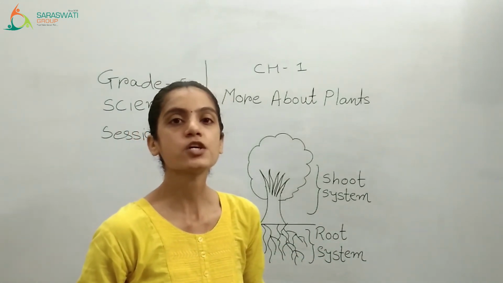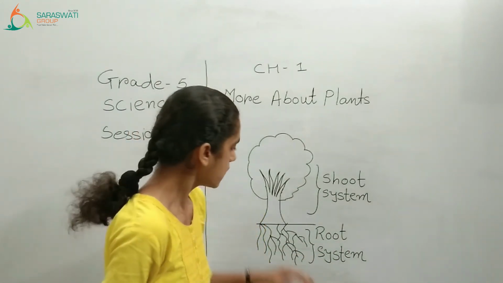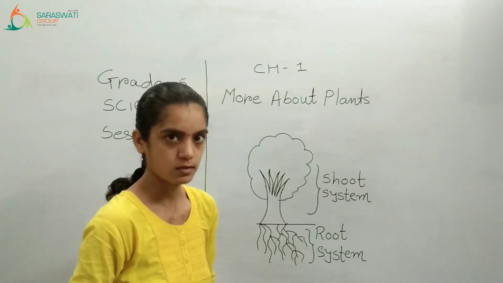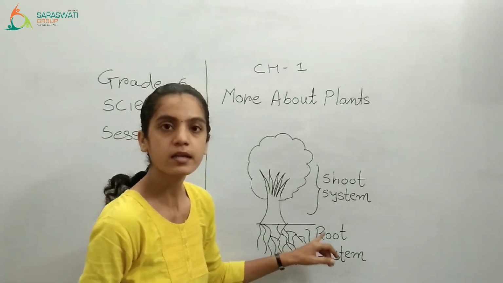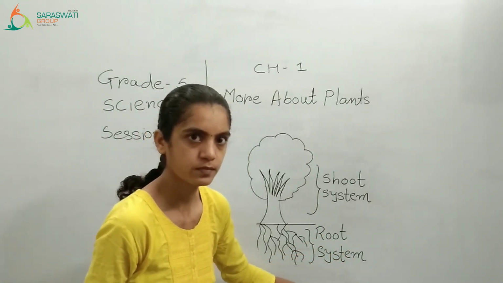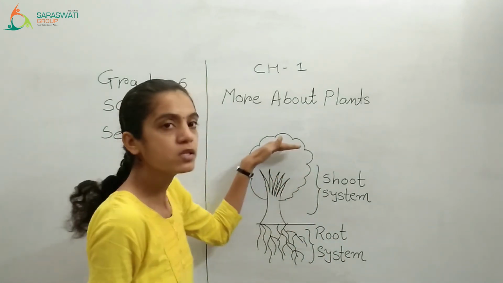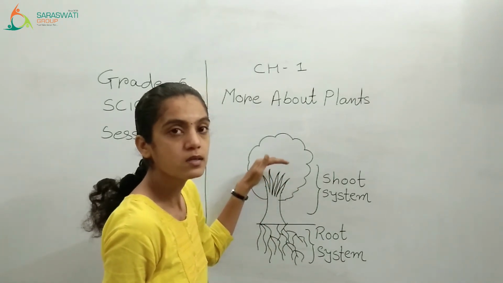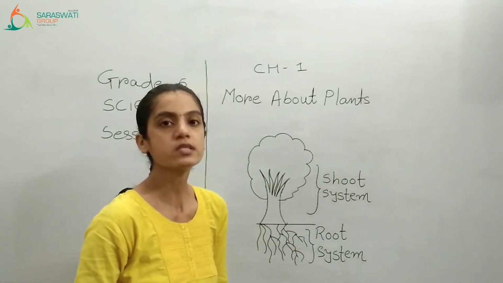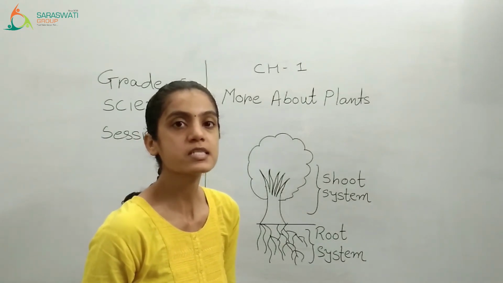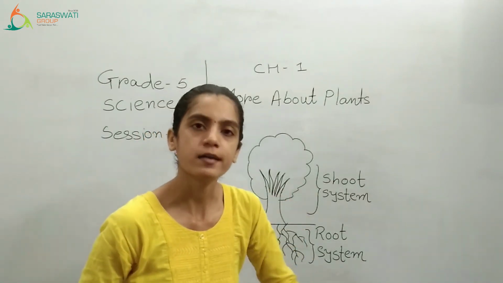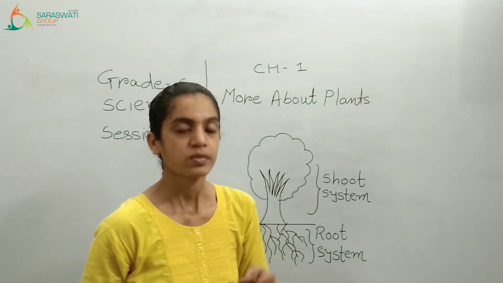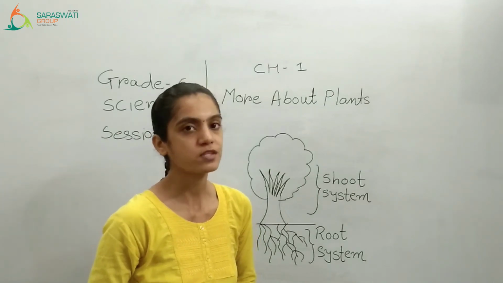Now what is the major difference between these two? The system which is under the ground, inside the earth, is known as the root system. The system which is above the ground, which we can see, is known as the shoot system. So there are two major systems, one under the ground and the second above the ground. Now let's take a look at the parts of these two systems.